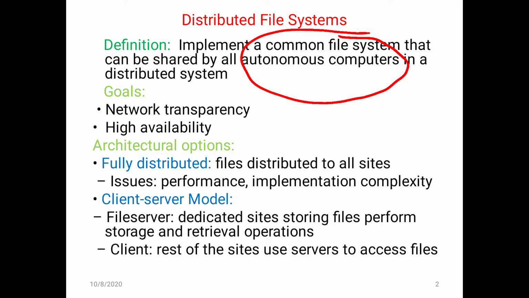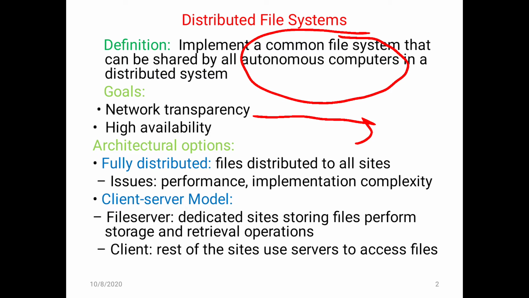The system feels that it is itself working, and the goals to achieve in distributed file systems are primarily two. One is network transparency. It states that the system which is accessing the files could feel that the files and the data are stored within its memory, but in actuality the data may be stored at a distant system, at a server, or at a remote location.